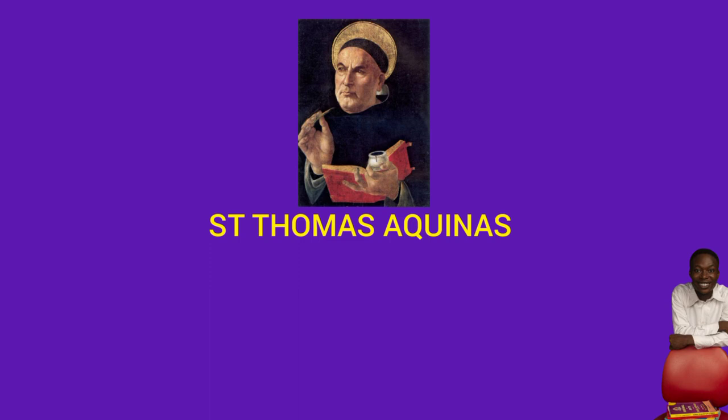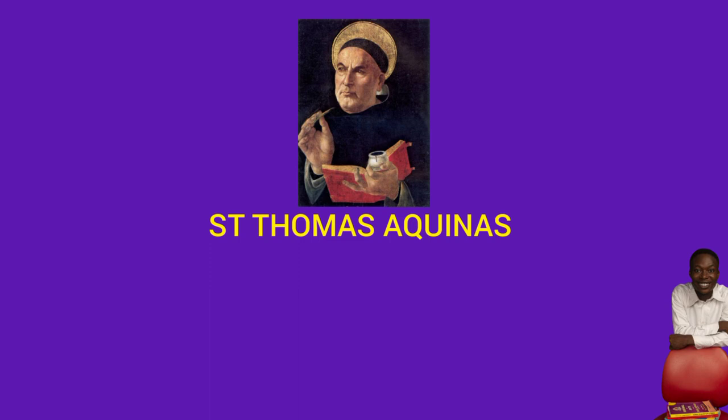The second argument is from cause, and this is just like that of the unmoved mover. Just replace unmoved mover with uncaused cause, and mover with cause. Something causes another, and another causes another, but all these causes cannot continue to eternity. We have to have a first cause, and this first cause is God.